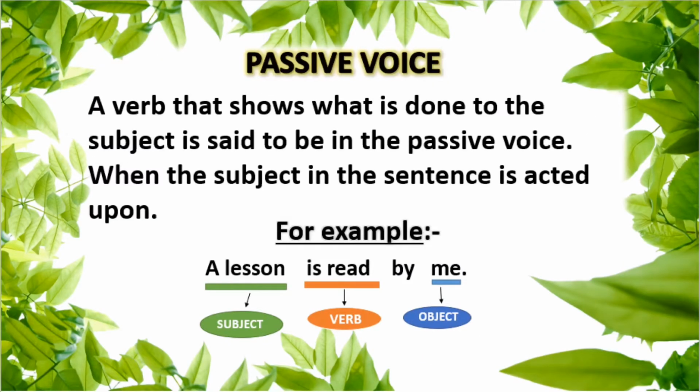A verb is in the passive voice when its form shows that something is done to the person or thing denoted by the subject, or in simple words, a verb that shows what is done to the subject is said to be in the passive voice when the subject in the sentence is acted upon.